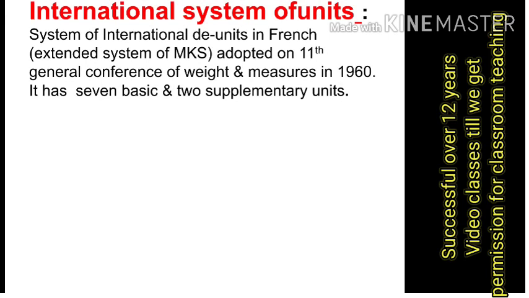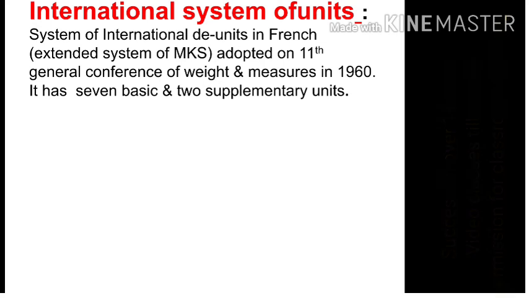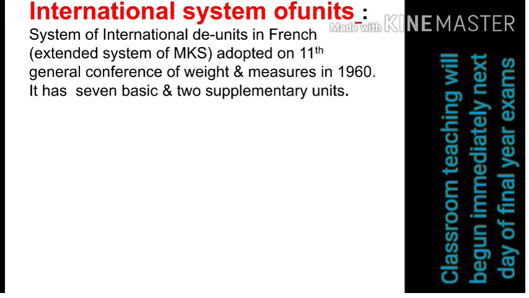Now the International System of Units. This is a very important portion that we are learning here. System of international units in French, extended from MKS, adopted at the 11th General Conference of Weights and Measures in 1960. Before 1960 only three fundamental quantities were there: length, mass and time. But after 1960, more fundamental physical quantities were invented. So we added 4 more, plus 2 supplementary.